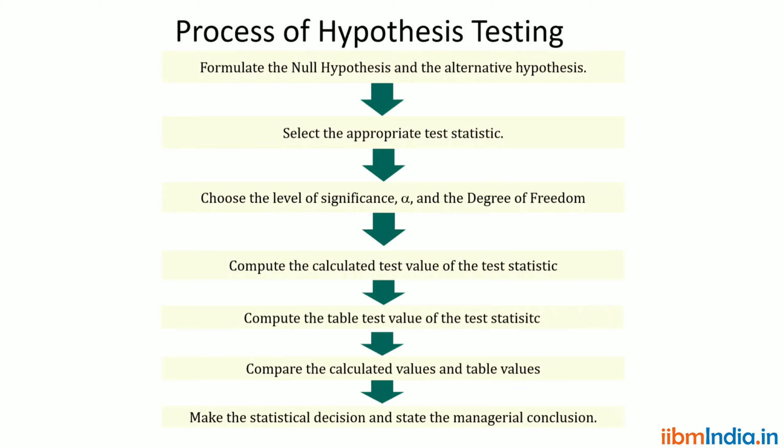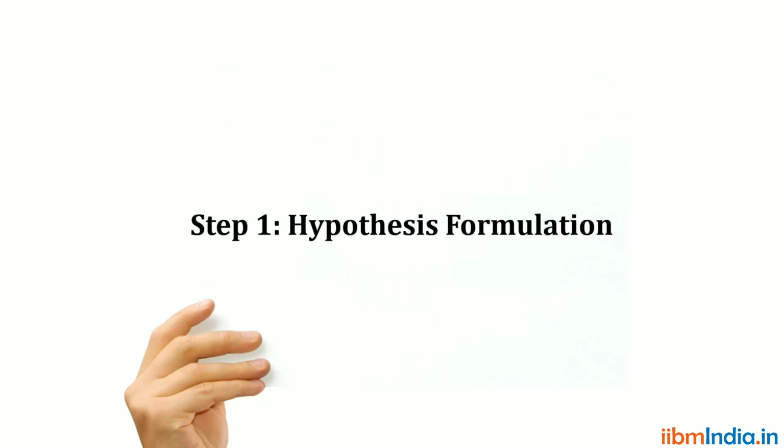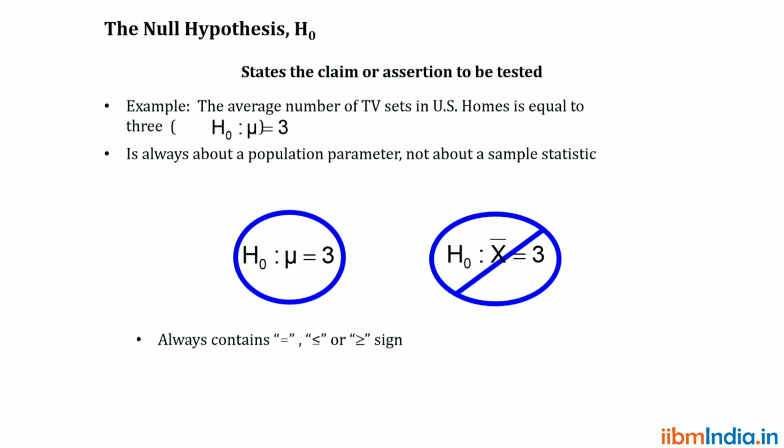So the first step is we need to clearly define what is the null and alternative hypothesis. The first and foremost step is hypothesis formulation. First, we need to clearly define what is the null hypothesis and what is the alternative hypothesis.